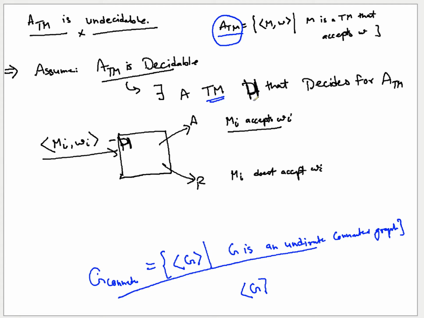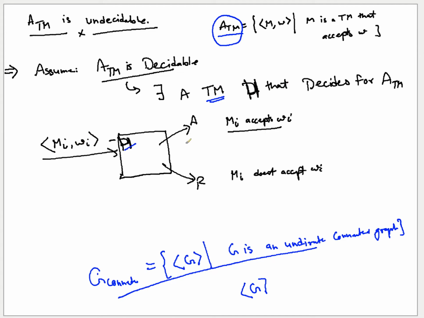So what this H does, that's what this diagram shows. When you have this H and you pass in any tuple, a machine and a string, into H, it is going to accept or reject for sure because it's a decider. You have assumed it like that. And it decides whether this tuple is going to be part of ATM or not.